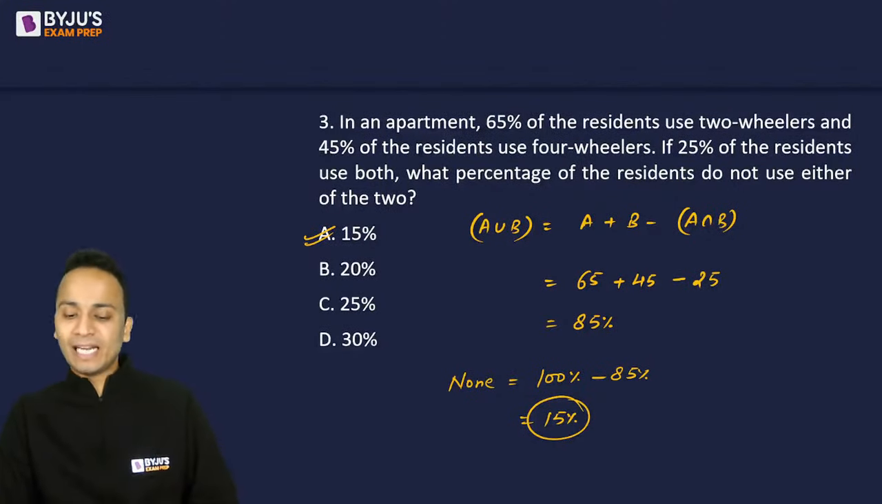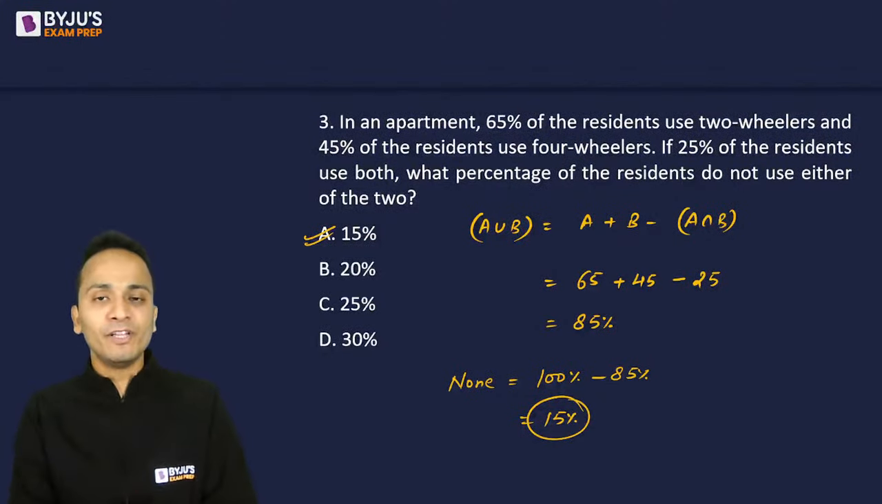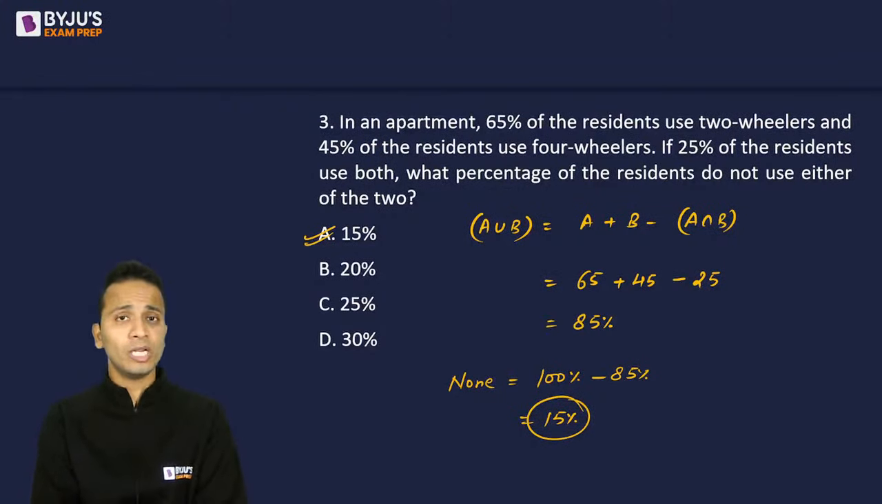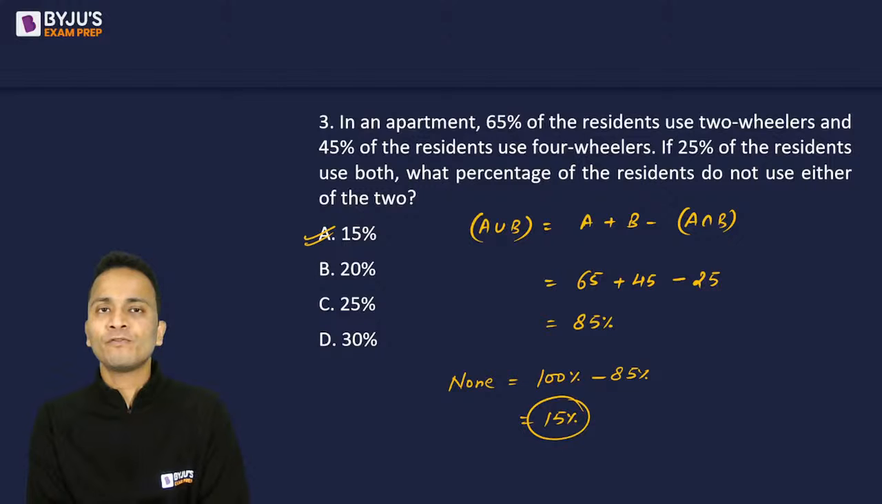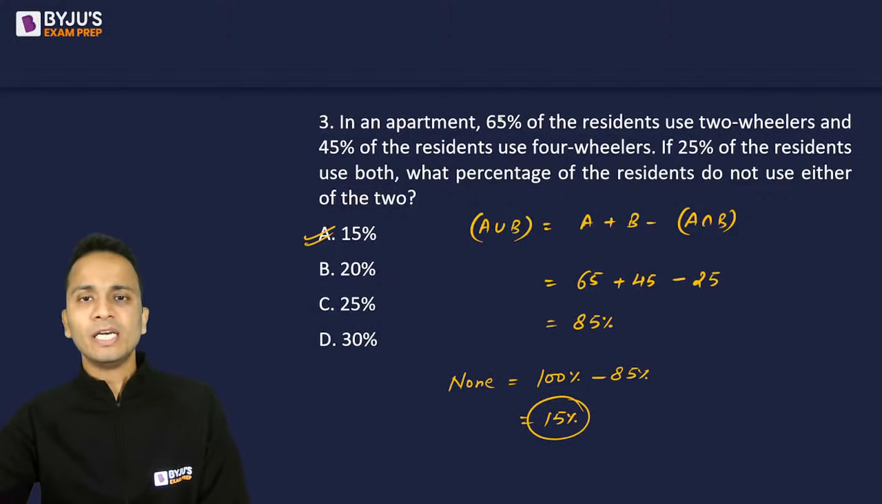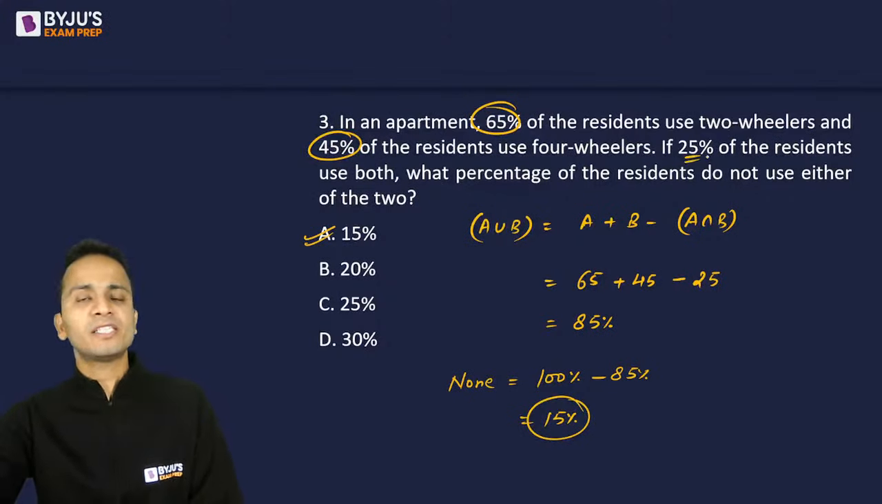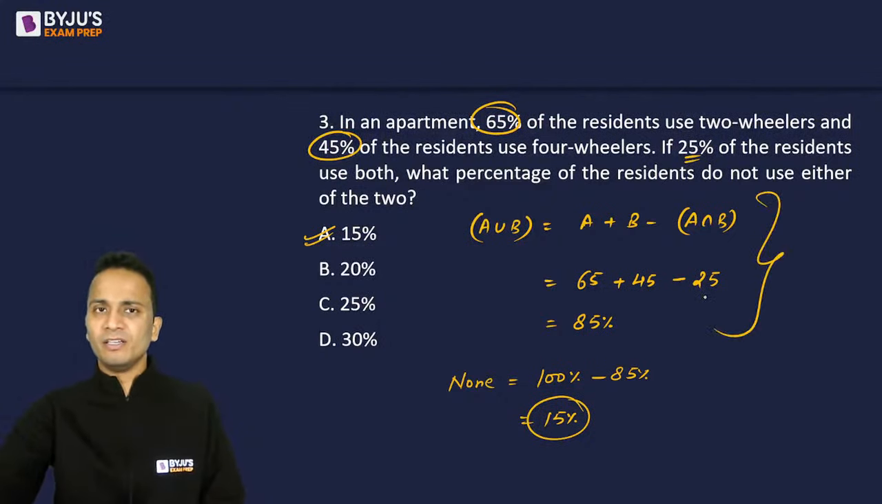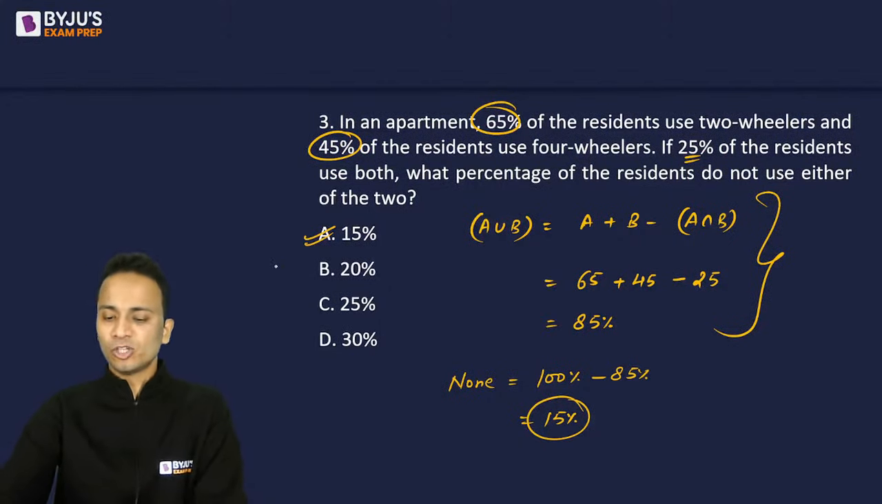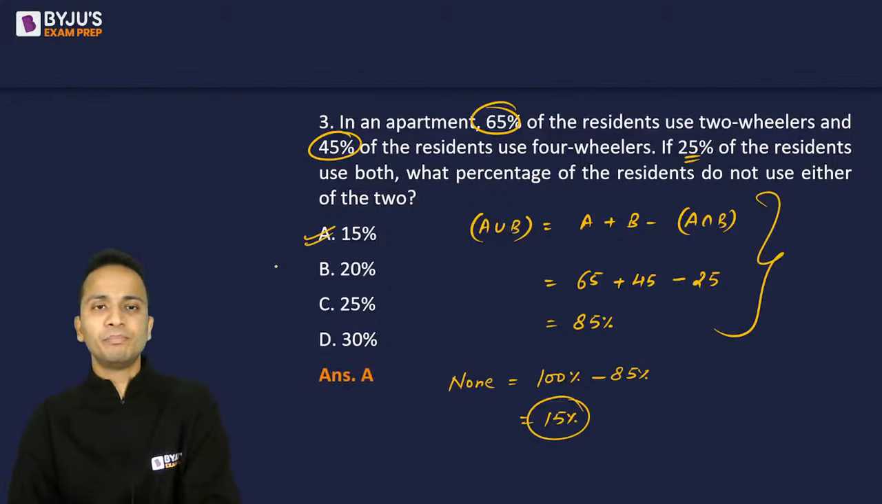Manan, you are absolutely right, yaar. I completely agree with you. And if you have solved this question orally, hats off to you, good. But I am explaining from the point of view of the students who could not find the answer of this question orally. All right. So orally, yes, we can do it. 65 plus 45 is 110. Usme se 25 minus kar doge, definitely you will get the same thing. So whatever I have written, you can do it orally as well. Okay. So correct answer is option A, that is 15%.